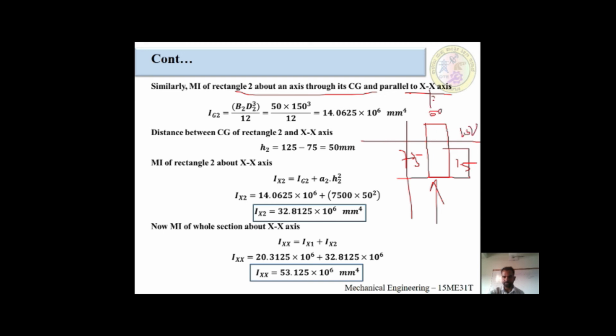This is the b value. This is the d value. The formula would be b d cube divided by 12. The b value is how much? 50 into the d value, 150 cube, divided by 12, is equal to 14.0625 into 10 raised to 6 millimeter raised to 4. This is the value of Ig of rectangular 2. After understanding this one, I will erase these things for better understanding.